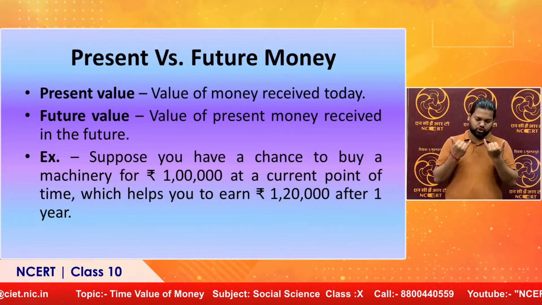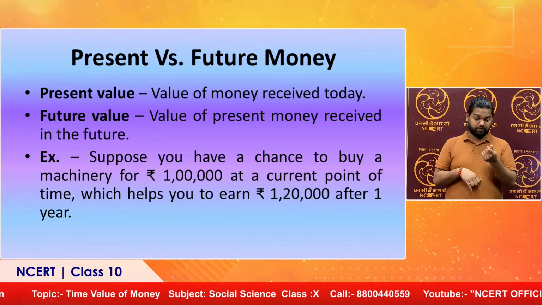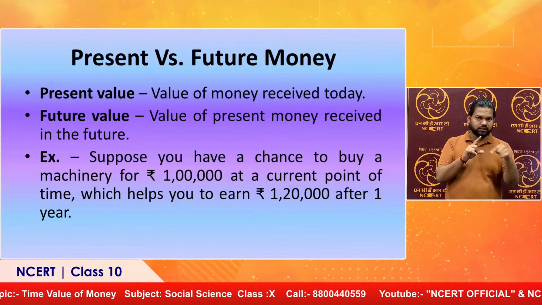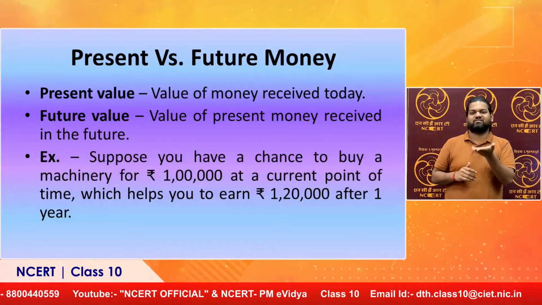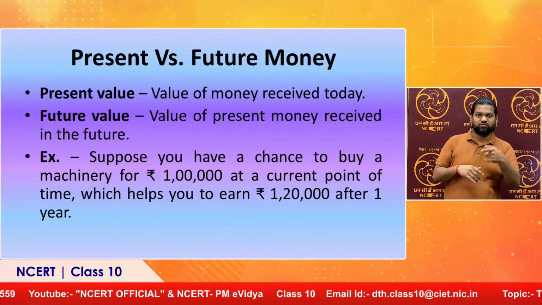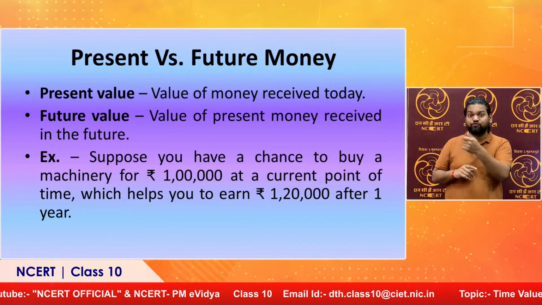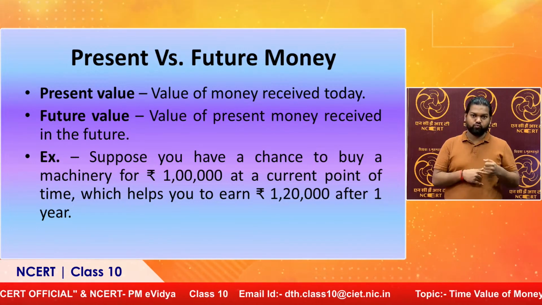Present money, or the present value, is the money that you are receiving today. If I am saying that I am receiving 10,000 rupees today, it is my present money. Alternatively, if I am receiving 10,000 rupees after 5 years, then it's future money. So the money that you are receiving in the near future is your future money or future value, and the money you are receiving today is present value.